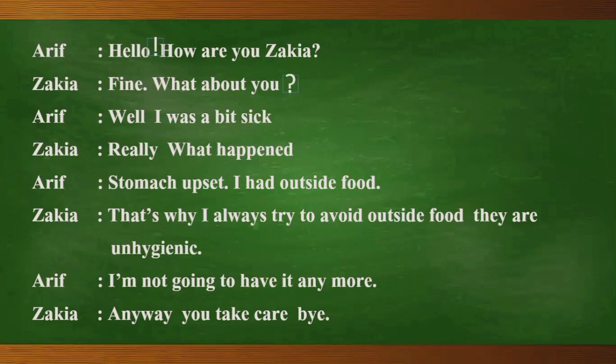Arif is telling, "Well, I was a bit sick." Here, "well" is a word which is not related to this sentence at all. It's not important to be in this sentence. That's why, to show that the word is not that important or closely related to the sentence, we can use a comma over here. And "I was a bit sick," as it is an assertive sentence, let's use a full stop.